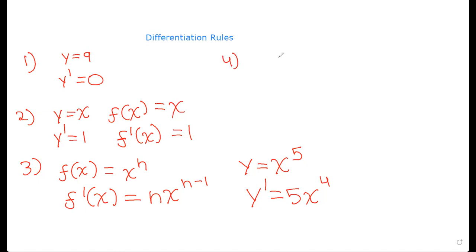Now let's look at the constant multiple rule. So let's say we have y equals 5x. So there is a constant multiplied to the single variable. So we know that the differentiation of x is 1, right? So it'll just be 5 into 1, which is 5. Similarly, if y equals 3x, then y dash would be 3 into 1, which is 3.